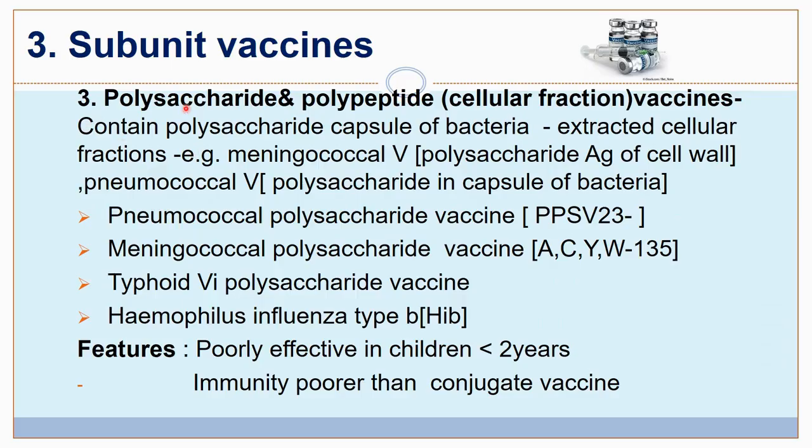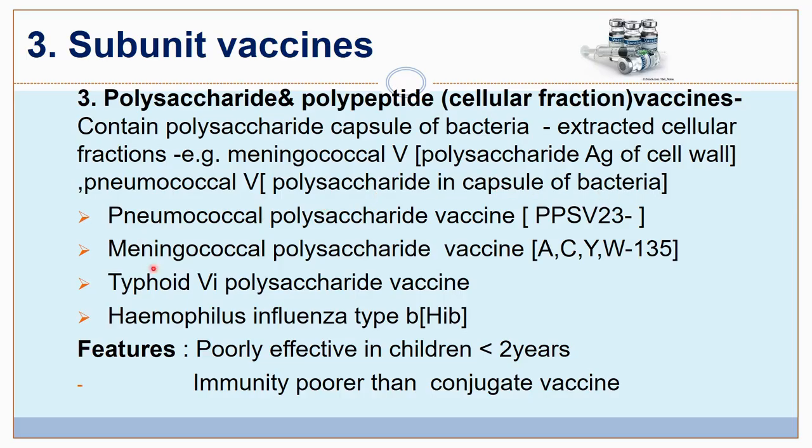Number 3, polysaccharide or polypeptide cellular fraction vaccines. These contain the polysaccharide capsule of bacteria, extracted cellular fractions. Examples: meningococcal vaccine contains the polysaccharide antigen of the cell wall. Similarly, pneumococcal vaccine contains the polysaccharide in the capsule of bacteria.